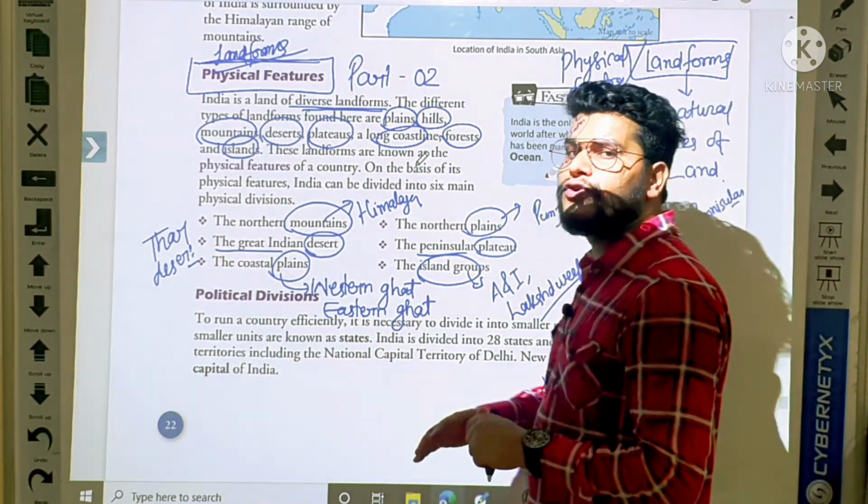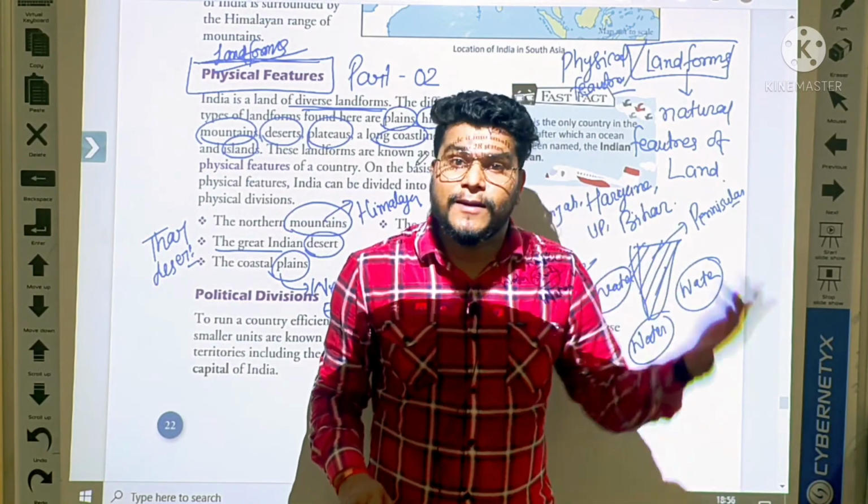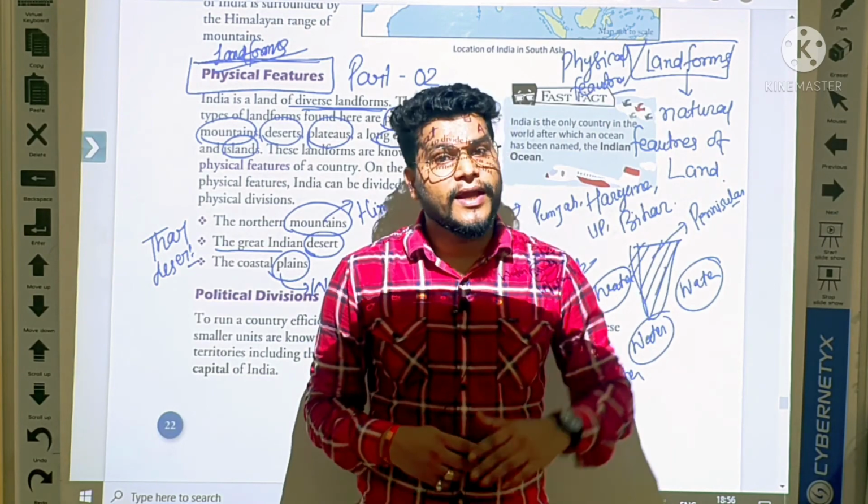Okay student, so from this we come to end, and definitely about the third point and the fourth point we will learn in next class.